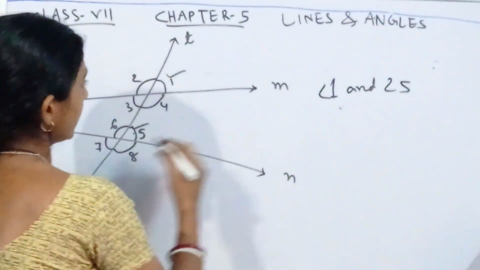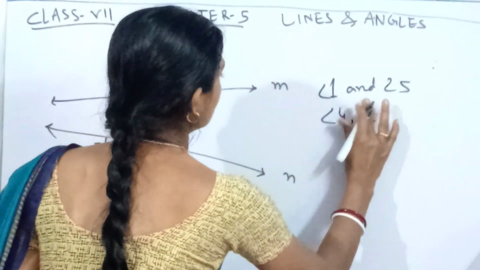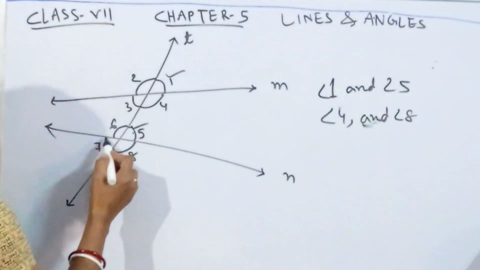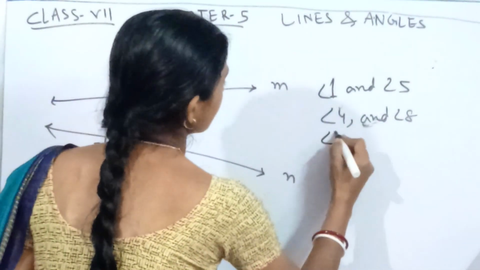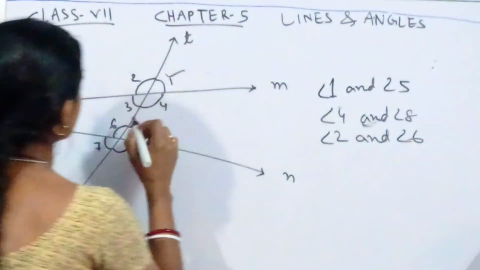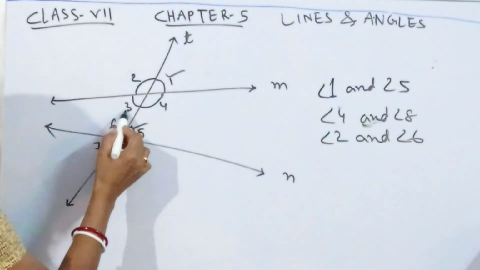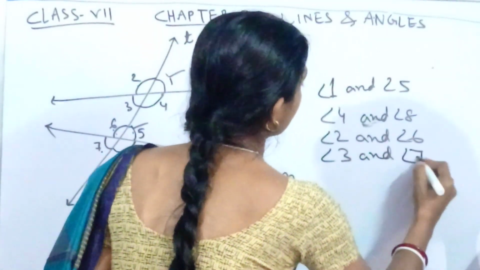In the same way we can take angle 4 and angle 8, and on this side angle 2 and angle 6, and another pair, angle 3 and angle 7.